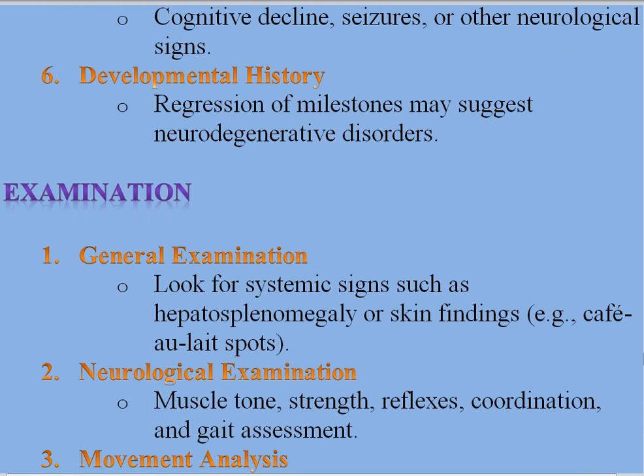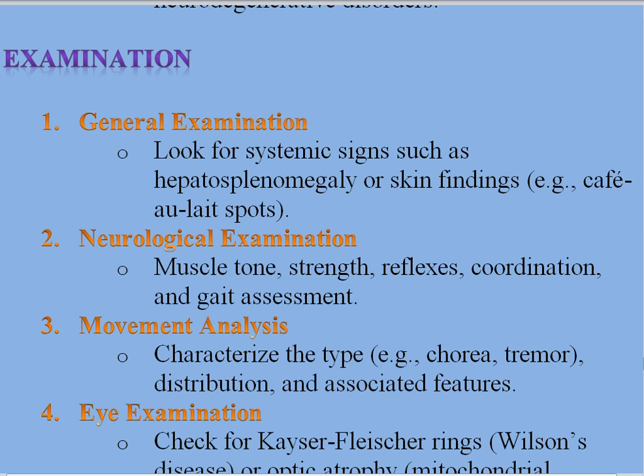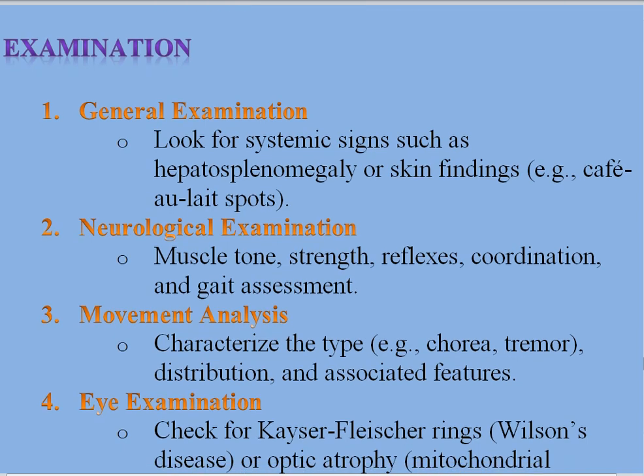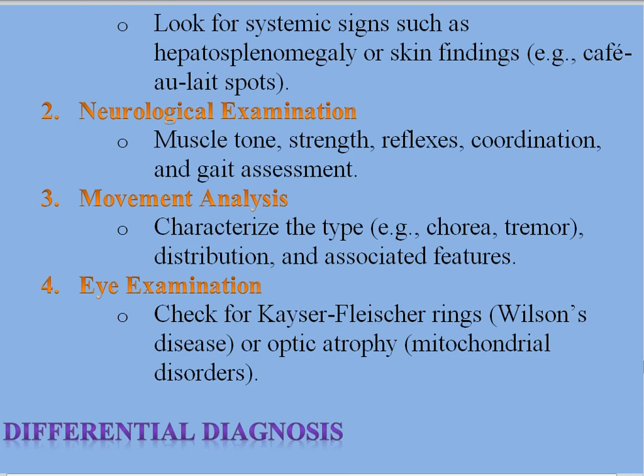So the examination: look for systemic signs such as hepatosplenomegaly or skin findings, café au lait spots. Neurological examination should be complete, covering muscle tone, strength, reflexes, coordination, and gait assessment. Then movement analysis. You have to analyze what the type of movement is. It is hyperkinetic or hypokinetic. In this way, you can distinguish whether it is hyperkinetic, like chorea, or hypokinetic, like tremor, and its distribution and associated features. Then eye examination: check for KF rings, which are present in Wilson's disease, or optic atrophy, which is present in mitochondrial disorders.